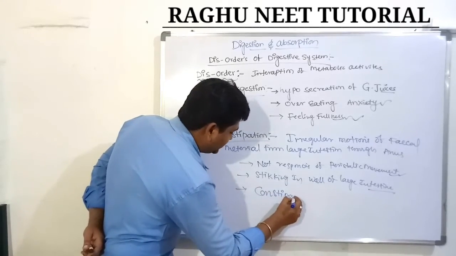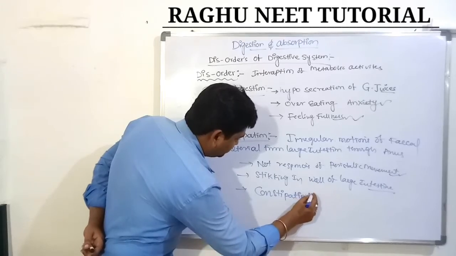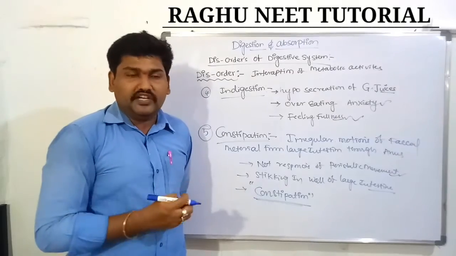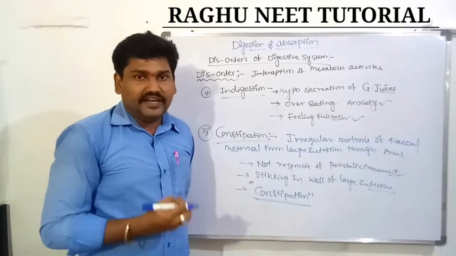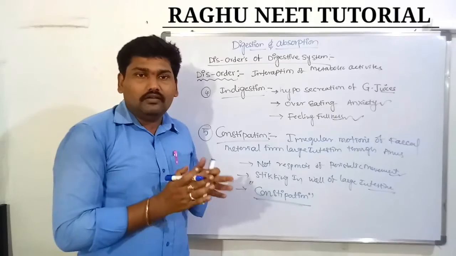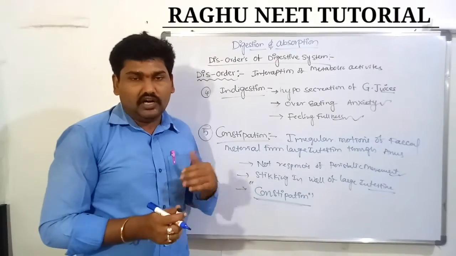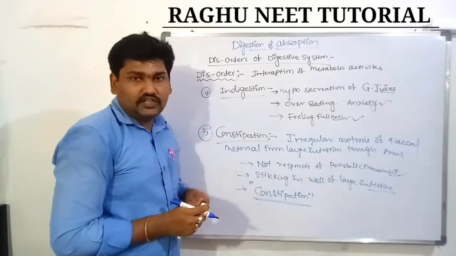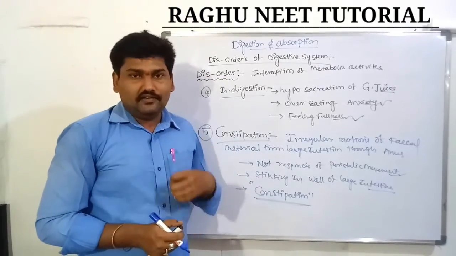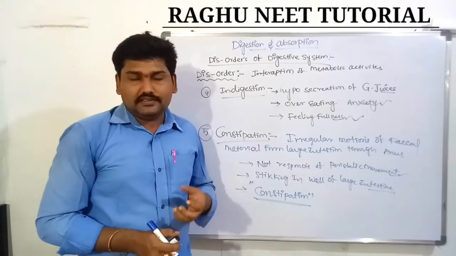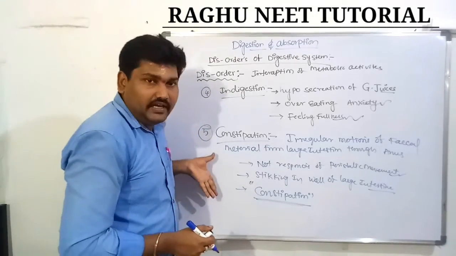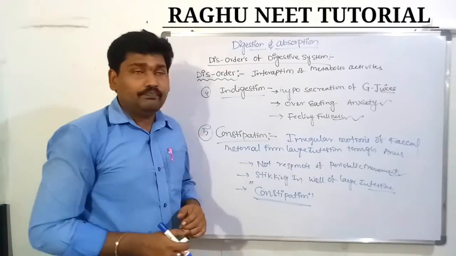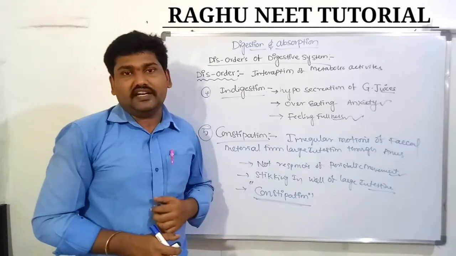Constipation majorly affects those who do stable work, not doing any physical work. Those who eat fatty food and junk food are majorly affected by constipation. Okay, so these are the disorders of the digestive system.